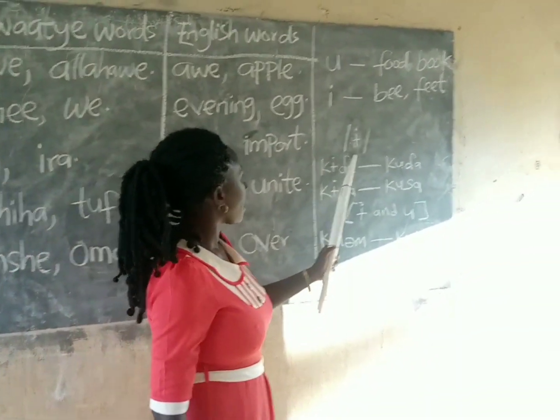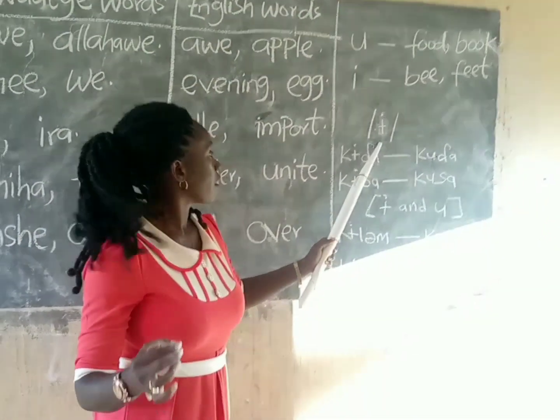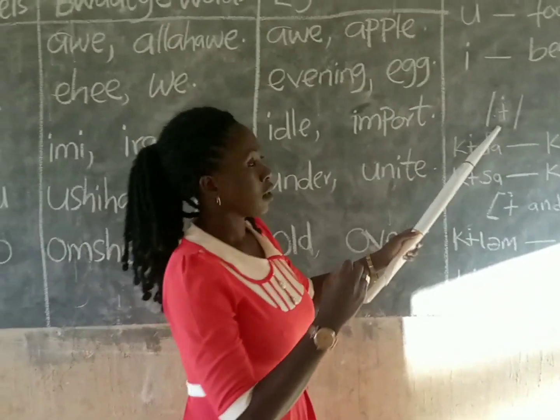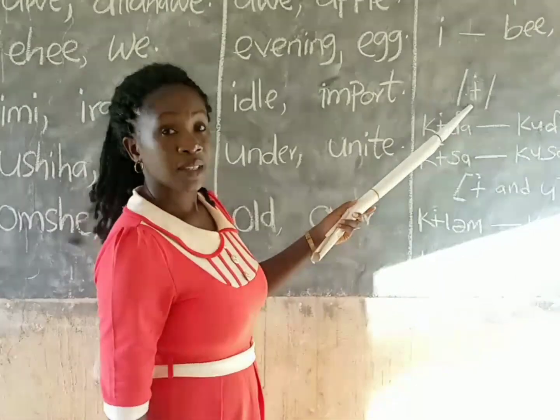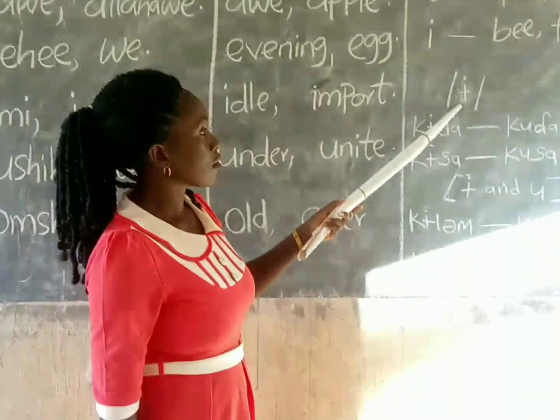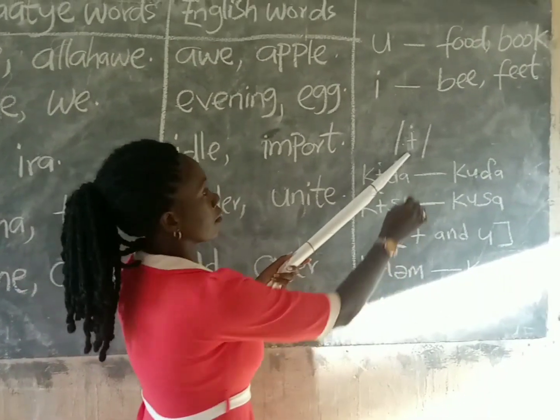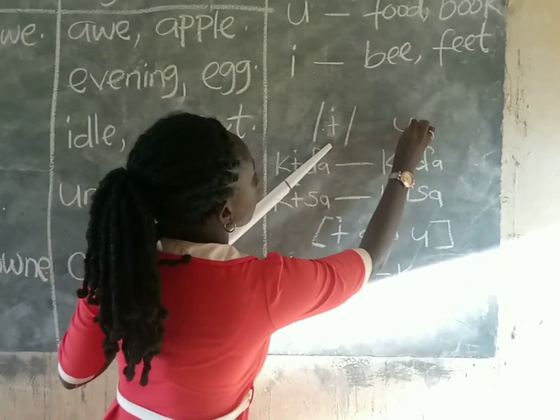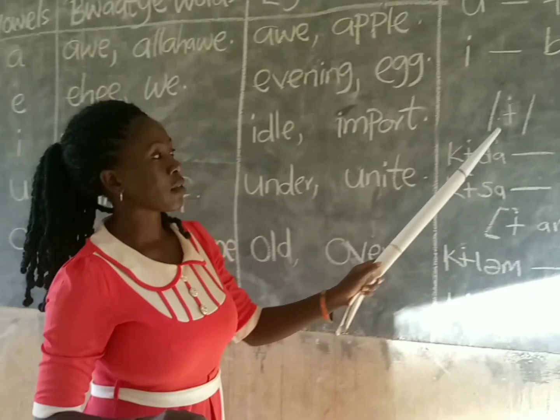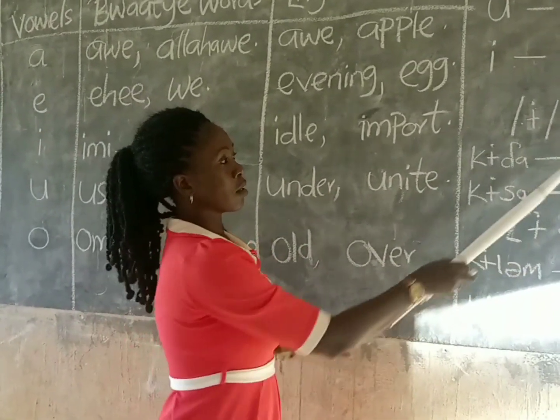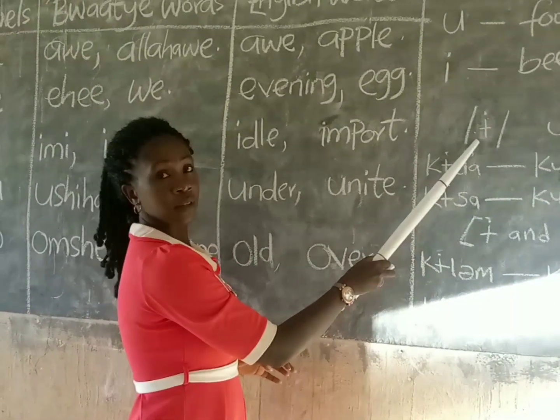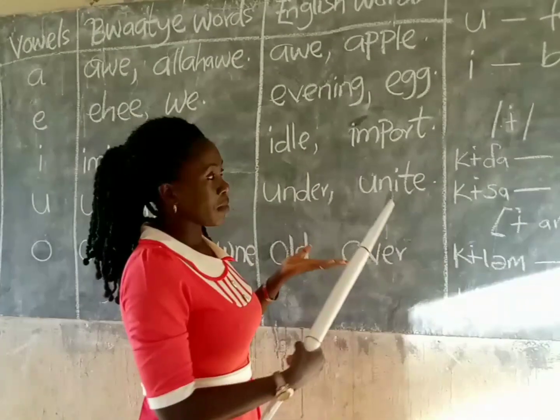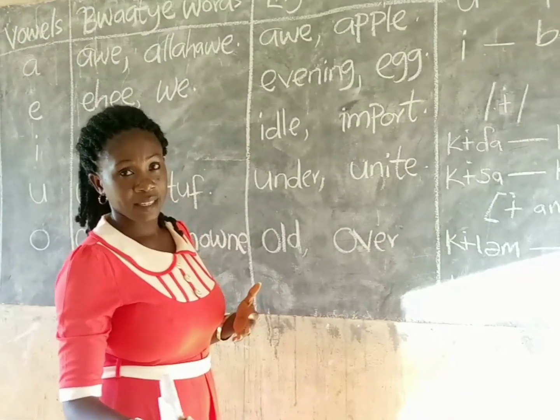You can see on board here, if you use a different vowel in place of this one, this is the sound, as I said. Bwaatye people use this vowel in place of the other. So if you use one in place of the other, you will end up giving a different thing while writing. You could mean something else and end up writing a different thing.